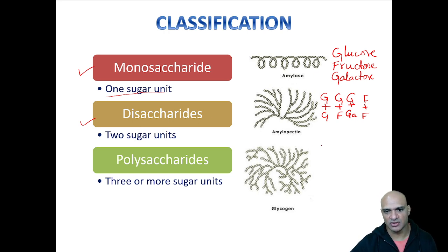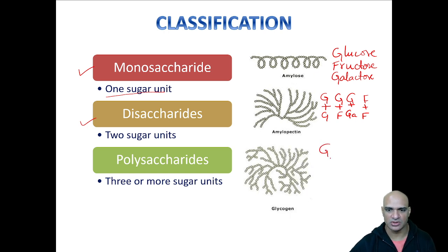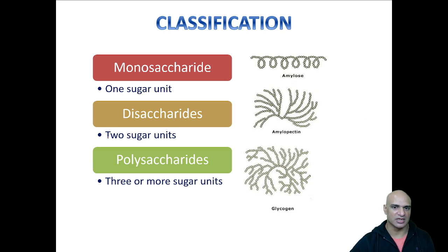Then what we could do is we can have many monosaccharides joined together. Like I can have glucose with another glucose, with another fructose, with another galactose, anything like that. So when I have long chains like this, well beyond 3, 4, 5, those are called polysaccharides. So the classifications of carbohydrates are monosaccharide, disaccharide, and polysaccharide.